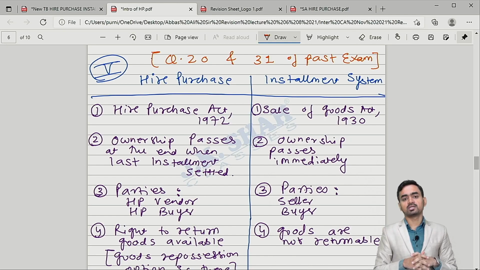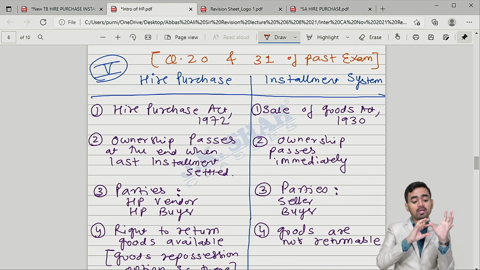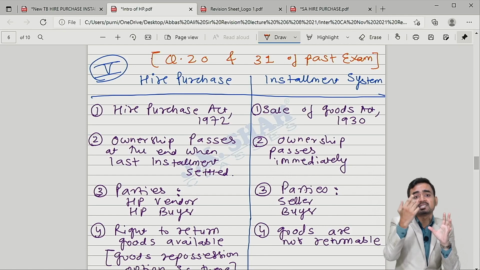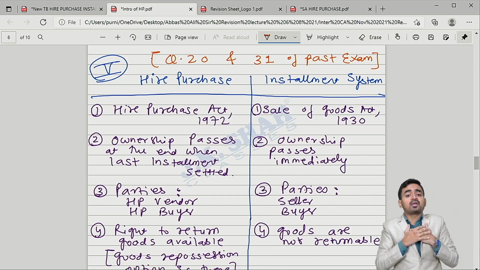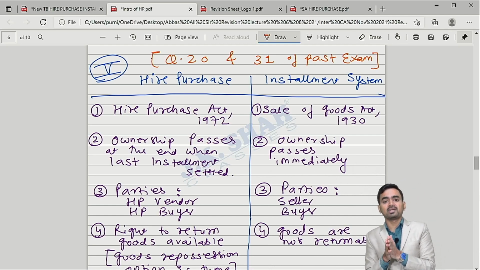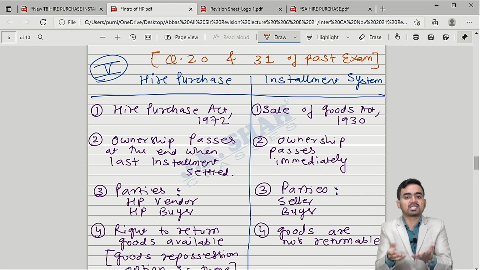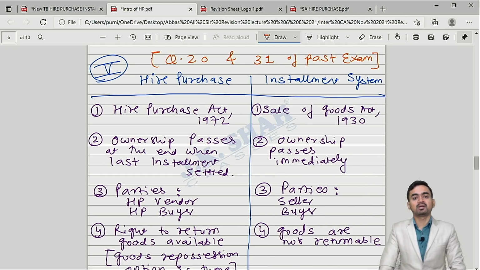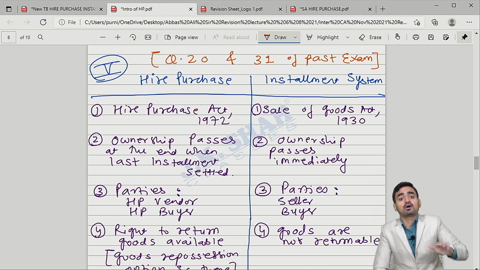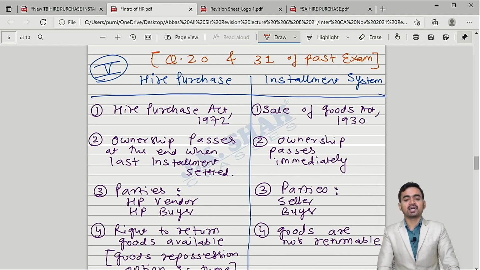My dear students, in case of hire purchase system, what will happen? Possession will be transferred, but ownership will remain with the vendor. In case of installment system, ownership as well as possession, both will be given to the buyer. Is it clear? Sir, but why in installment system are they transferring the ownership as well without getting the entire amount?